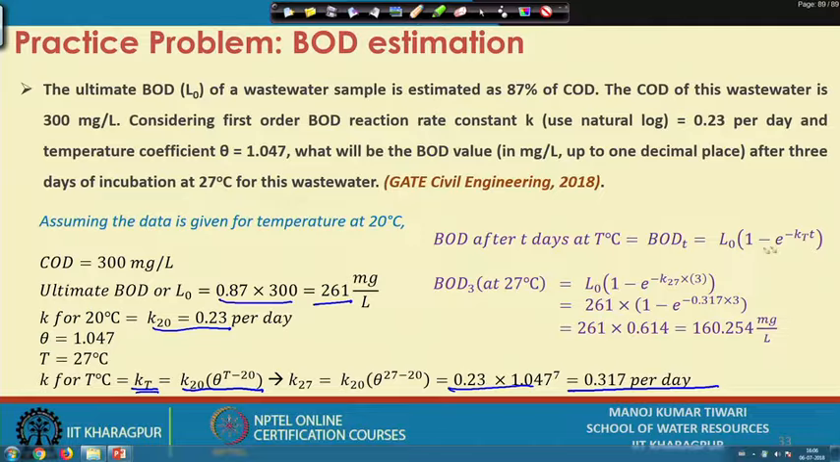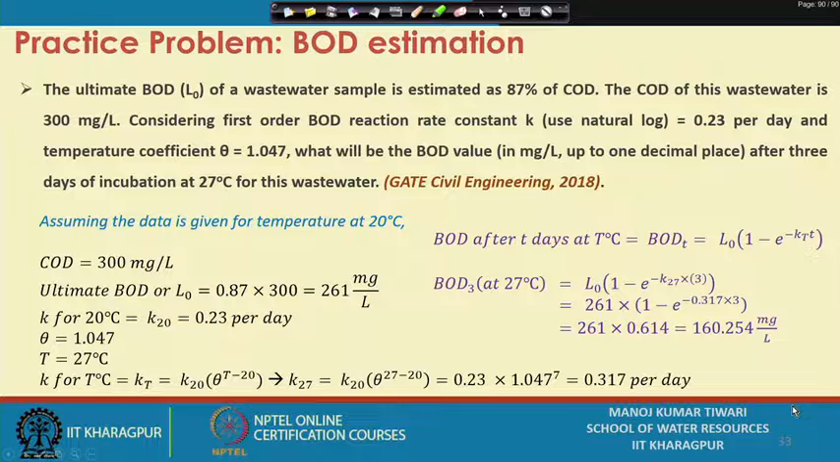So, as we said, BOD at time t will be L0 times (1 minus e to the power minus Kt into t). L0 is 261 and K at 27 degrees Celsius is this value which we have estimated, time is 3. So, we get this number as 0.614 and the total 3-day exerted BOD is 160.254 milligram per liter. That way we can estimate how much BOD is present in the system.